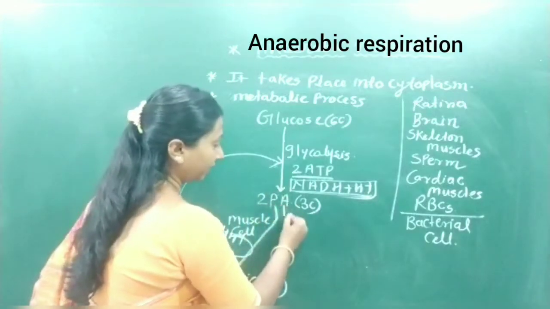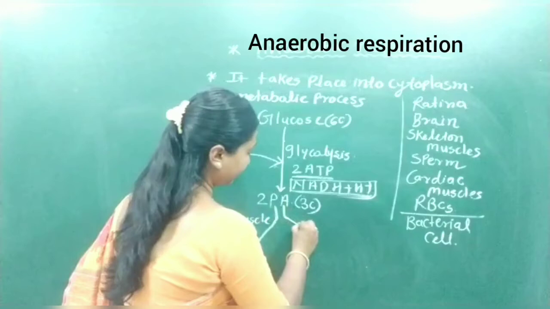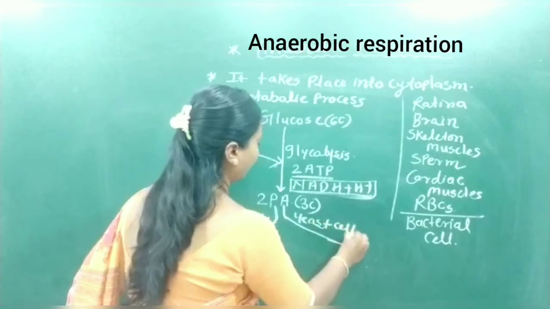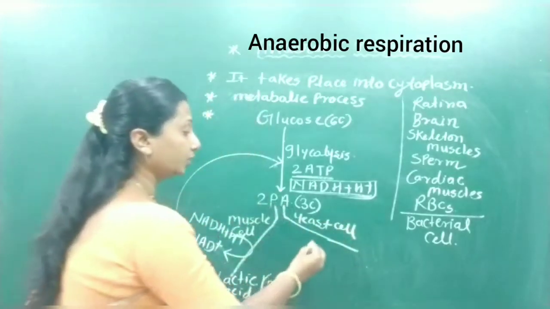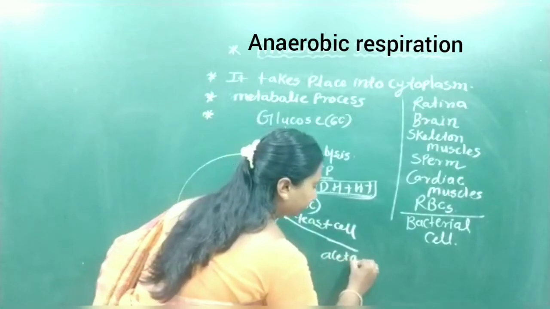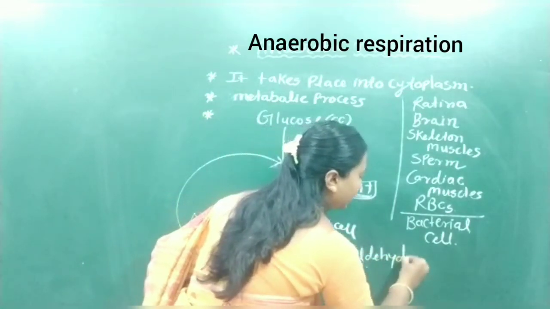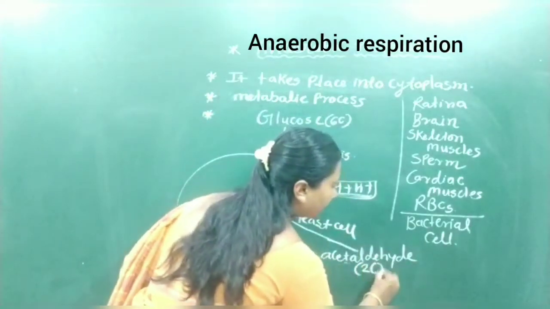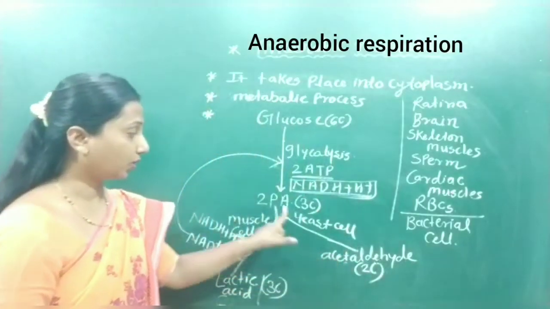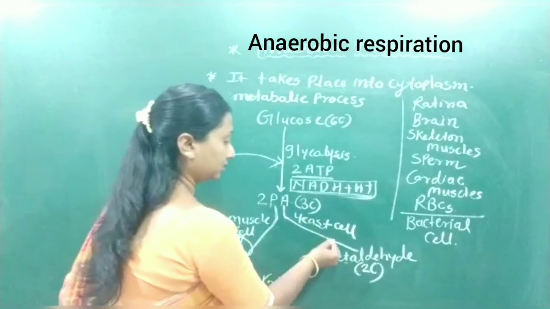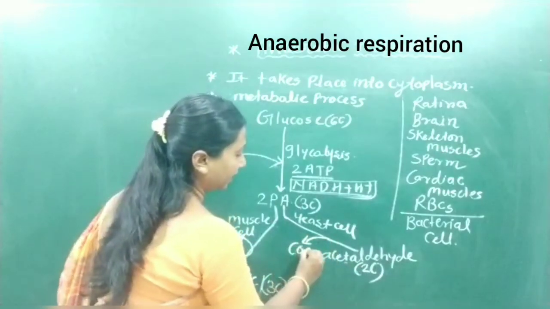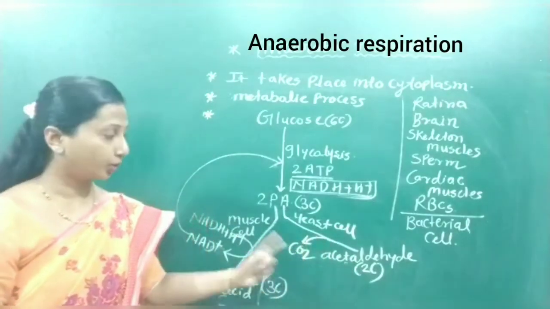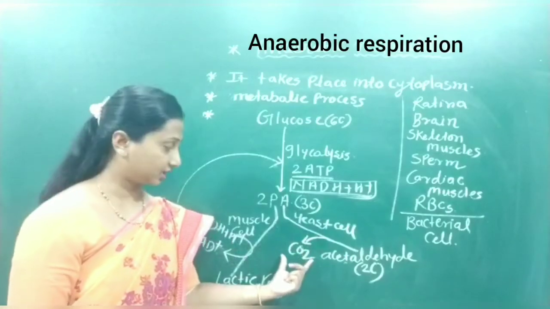If pyruvic acid formation takes place in the yeast cell, the pyruvic acid is reduced into acetaldehyde. This acetaldehyde is a 2-carbon compound. So from 3 carbon to 2 carbon, one carbon dioxide molecule is released from this process, so decarboxylation takes place here.